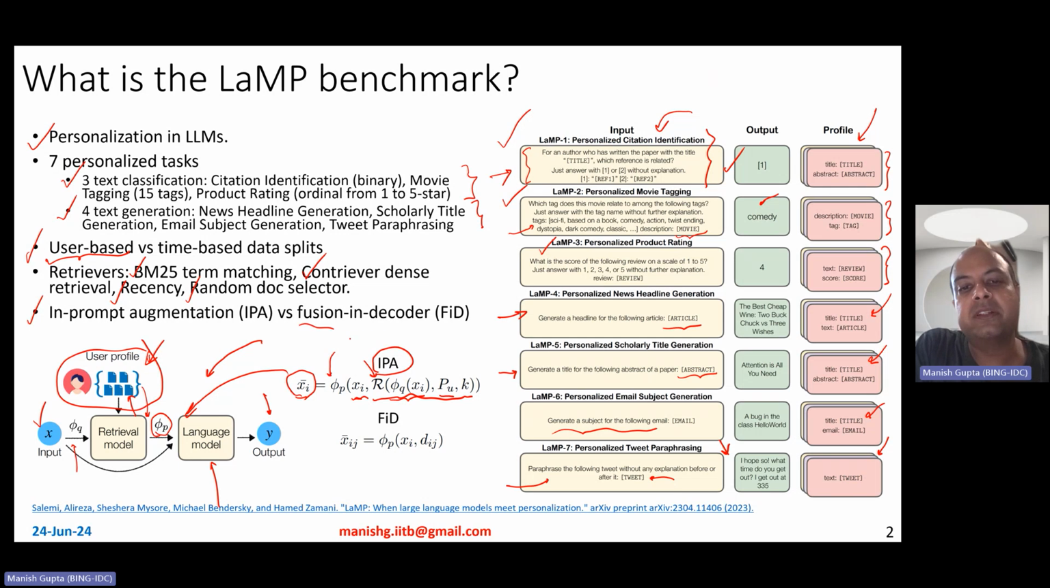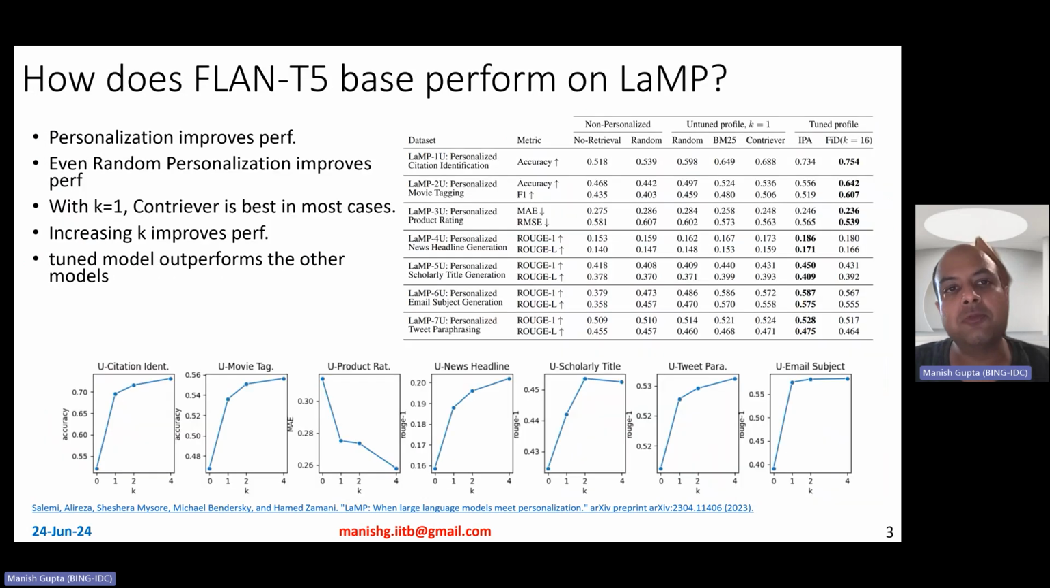The other method is fusion in decoder, which means that you process each of those retrieved pieces independently. You take the original input xi, and along with that, you concatenate a jth document. So you can retrieve k different documents, and you process each of those j documents through the encoder part separately, and then you do the fusion in the decoder. At fusion time, you concatenate all the embeddings from the encoder and then use them to generate things. Okay, so there are two different methods that they use to generate the final outputs.